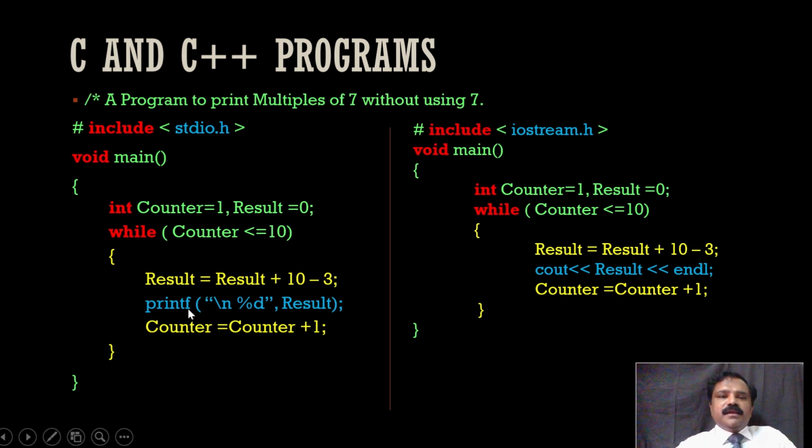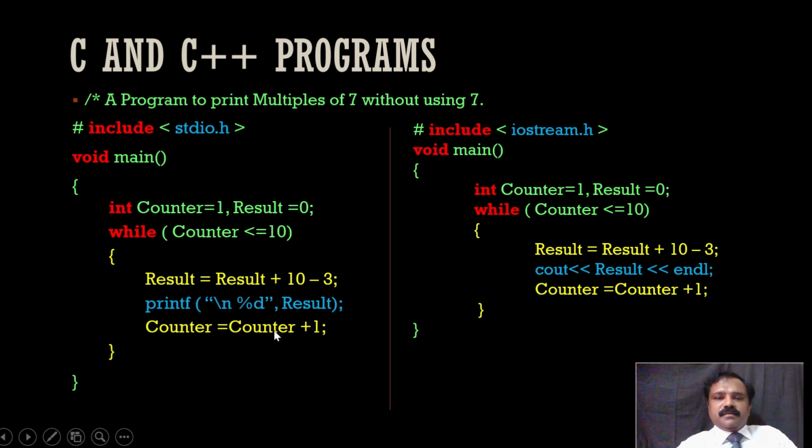Then we need to print. So to print a decimal number, we use this one, and that is the value of result. So printf with backslash n means in a new line, print the number value of result in decimal format. That is the meaning of it.